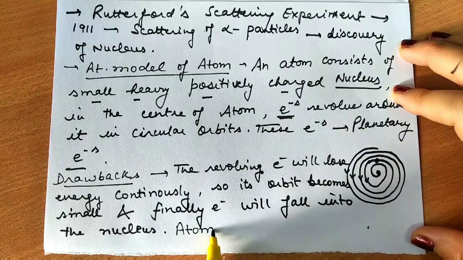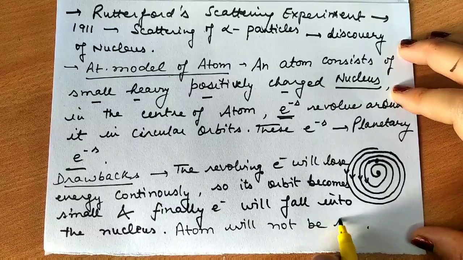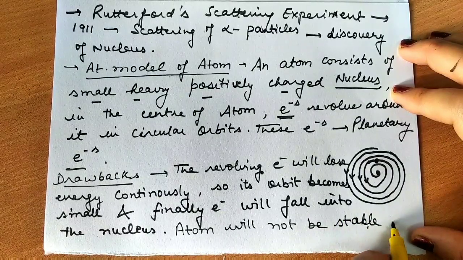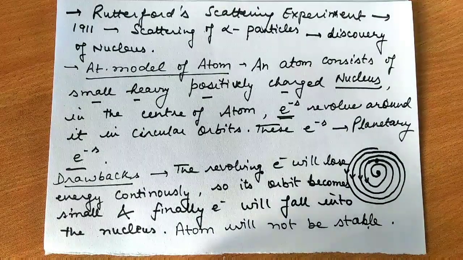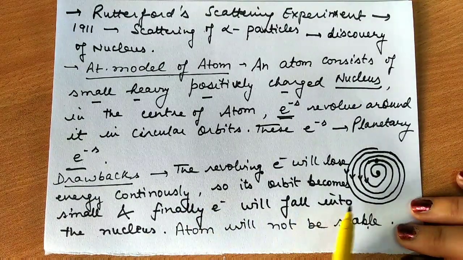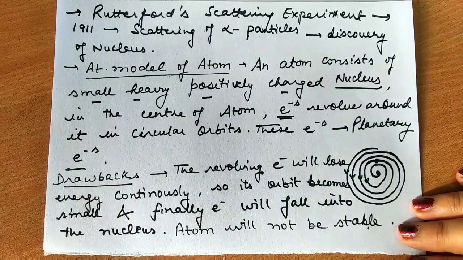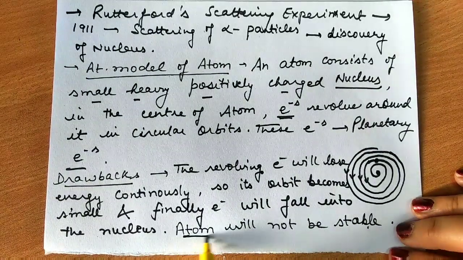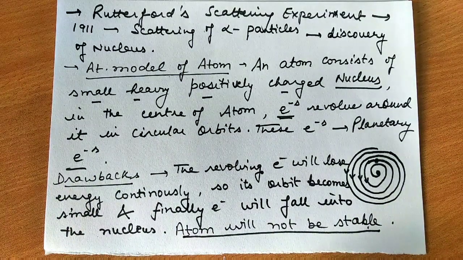Once the electron falls into the nucleus, the atom will not be stable, and we cannot explain the stability of an atom. So this is the drawback of Rutherford: the revolving electron will lose energy continuously, its orbit becomes small, and finally the electron falls into the nucleus. The major drawback is that it does not explain the stability of an atom. So take the screenshot and then we'll talk about Bohr's theory.